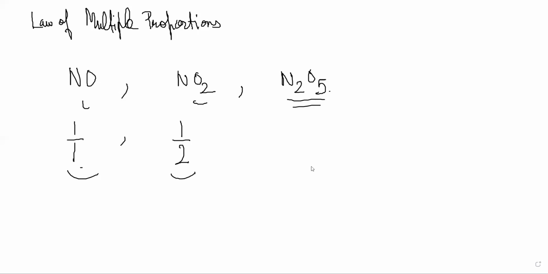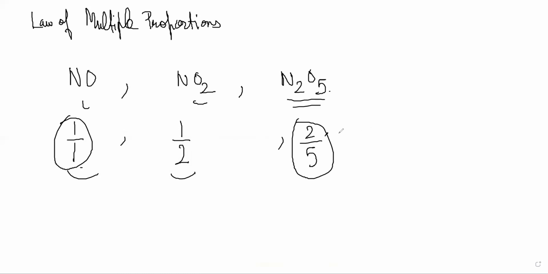So the law actually states elements can combine in different ways to form different chemical compounds whose mass ratios are simple whole number multiples of each other. So here you can say the ratio is 2/5. So mass ratios are whole number multiples of each other.